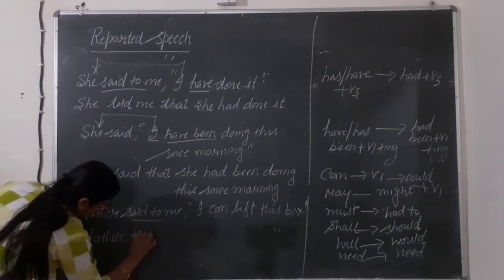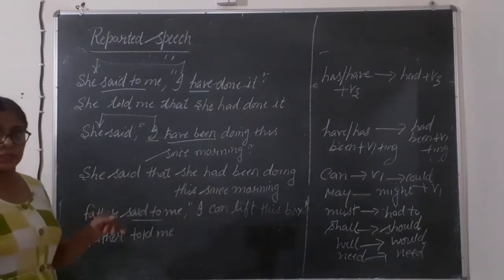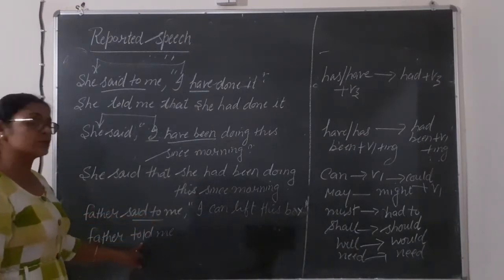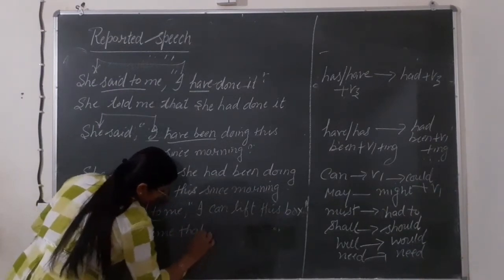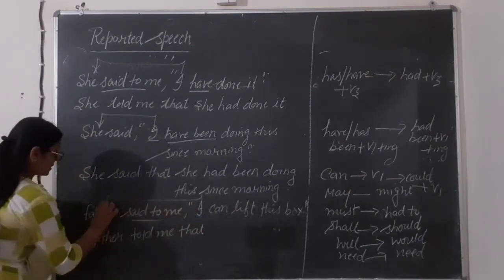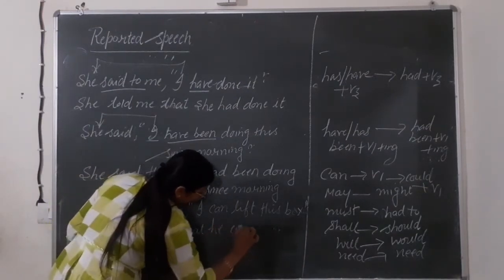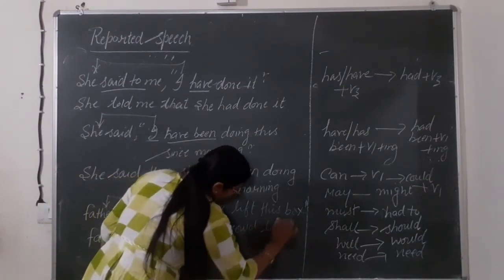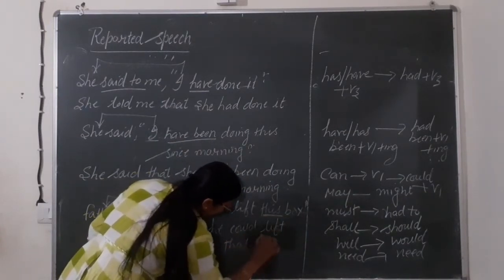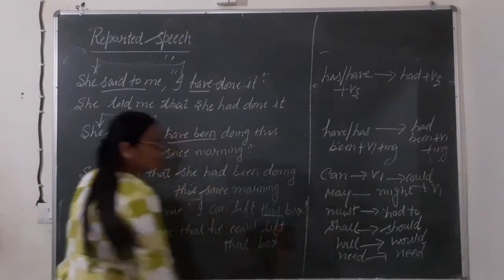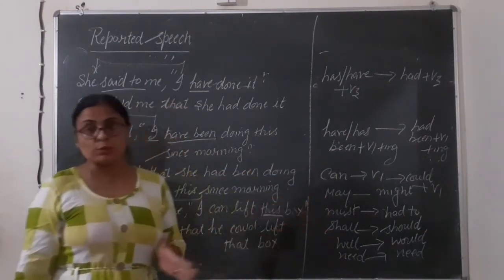Father told me, because it is the conversation of assertive only. That's why here we will use told. Father told me that, this will be changed into our subject father. Means we will consider here he could lift. This will be changed into that box. Okay. In this way you can do the practice of these modal auxiliaries also.